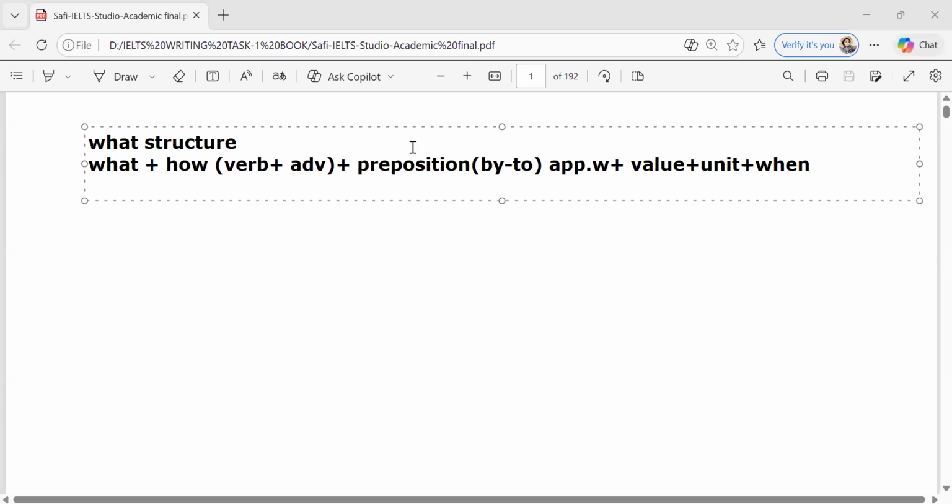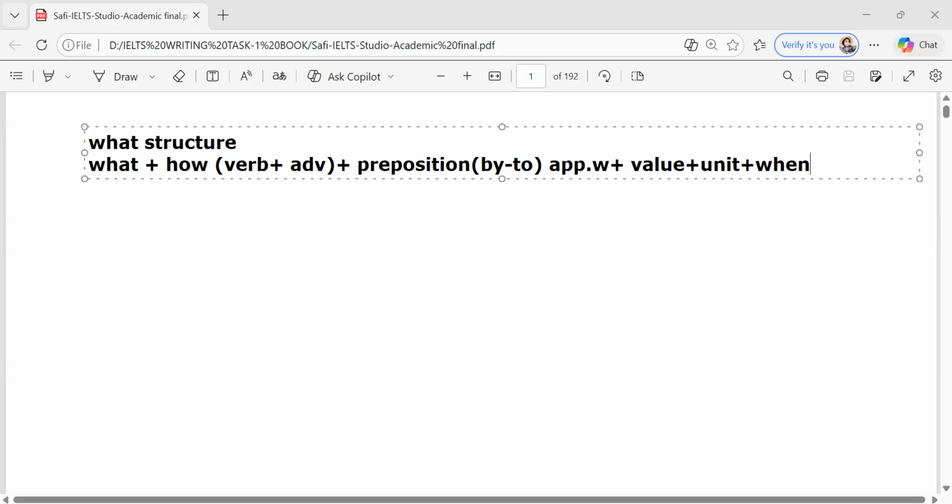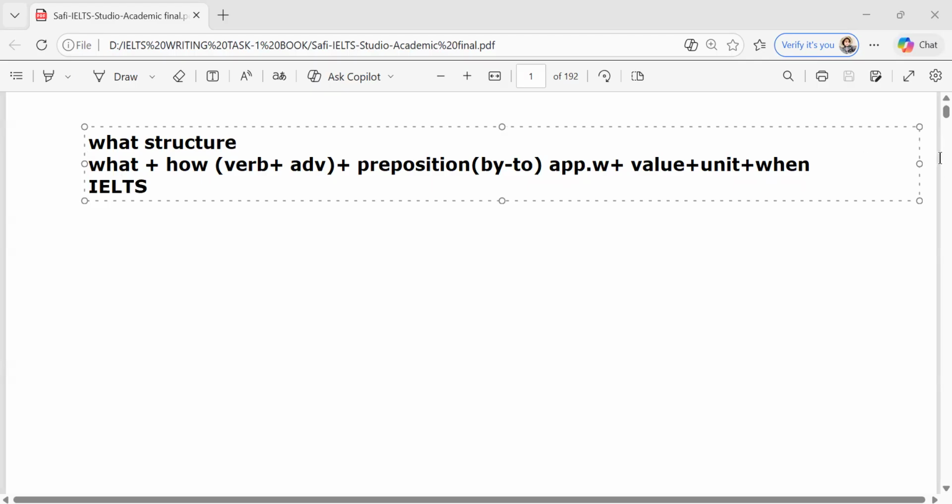So, for example, if there is a structure, let me add it for the students. This is the first structure. After this structure, if I just want to give you a practical example, suppose we talk about admissions at Safi IELTS Studio.